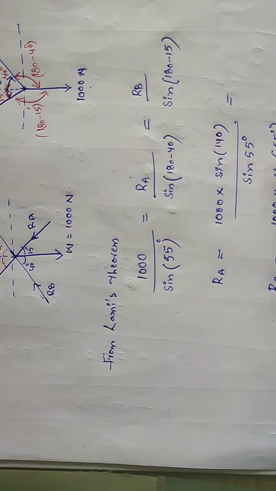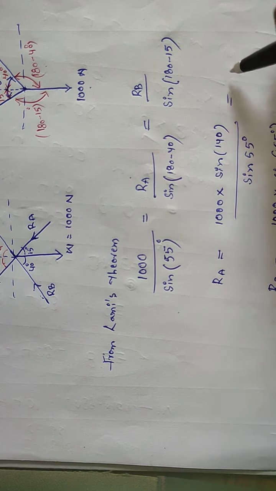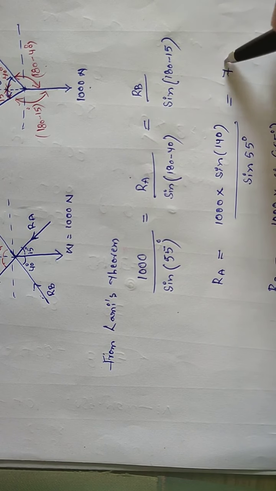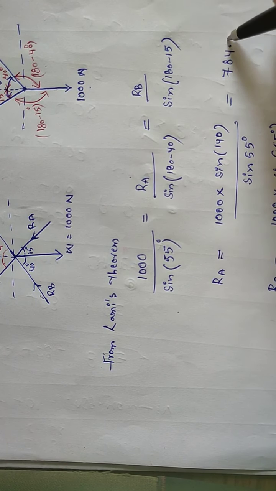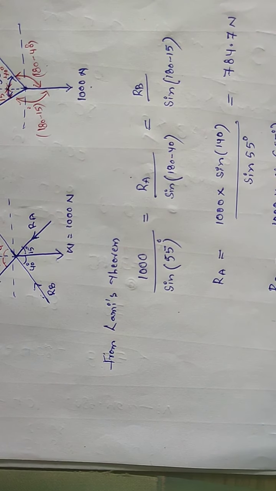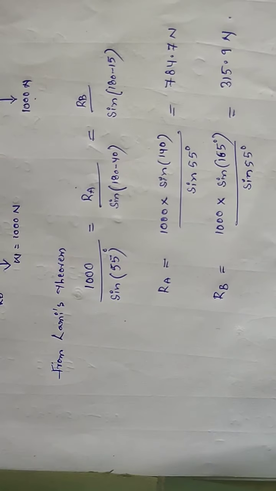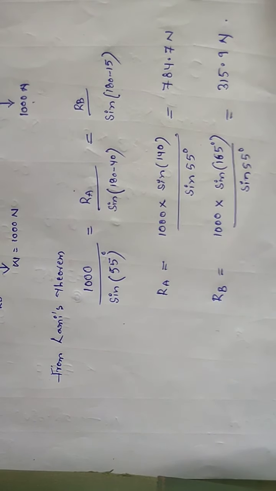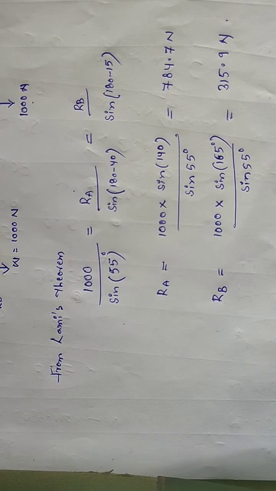If you calculate, you will get RA as 784.7 Newton and RB as 315.9 Newton. So these are the unknown reaction forces whenever you place a cylinder on a triangular groove.